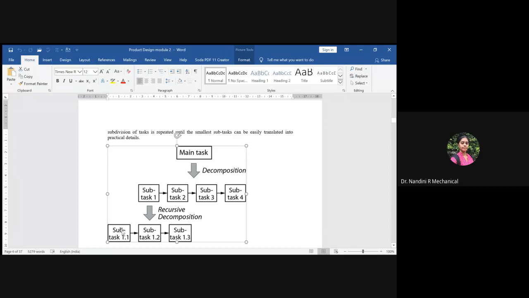So again, you will call those subtask 1.1, 1.2, 1.3. It is not necessary that each subtask has to be decomposed again. If subtask 1 is huge, it will be decomposed again. And if it is normal, if it can be done by a team of 4 to 5 people, then it could be done easily. And again, if subtask 4 is very complicated, with a huge load, it can be decomposed again. So a second decomposition is always called a recursive decomposition. This you should know.